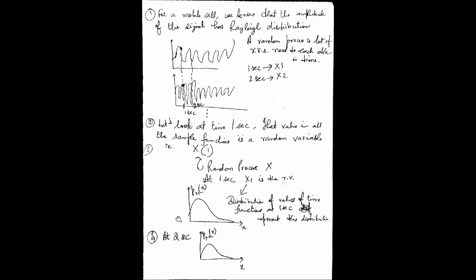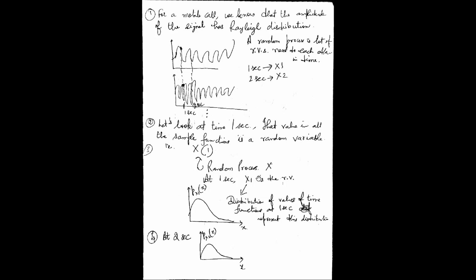Since you have not studied the Rayleigh distribution, just try to remember the shape only. This is just a probability distribution for various values of x. No need to worry about what the Rayleigh distribution is. We'll not go into those issues, but they have a Rayleigh distribution. The shape of the distribution is something like this, right?